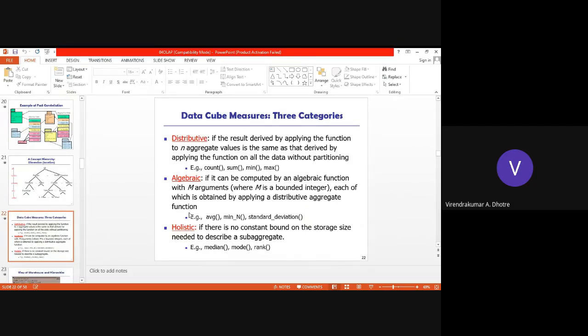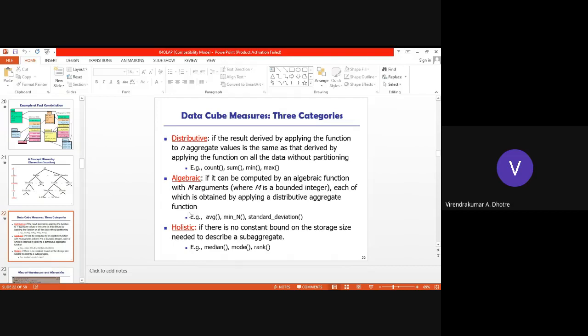These different functions can be applied on the entire data and we can take the results: sum, count, min, max. By count I can identify the number of records available in the table. I can sum the figures, so no need to add separately.